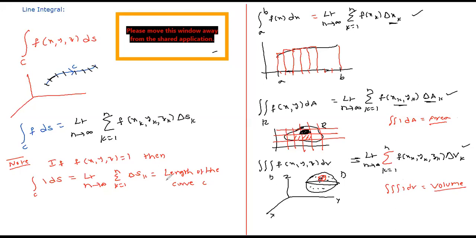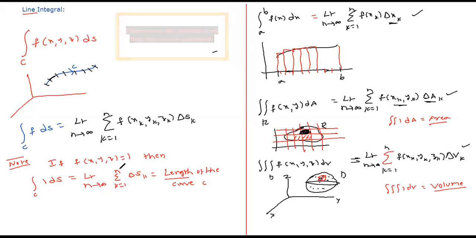Now you know how to find the length also. You can find the length using the line integral. Line integral 1 over C gives the length of the curve. So all the three dimensions for any arbitrary ones can be found out. It can be curved, it can be plane, it can be some solid also.